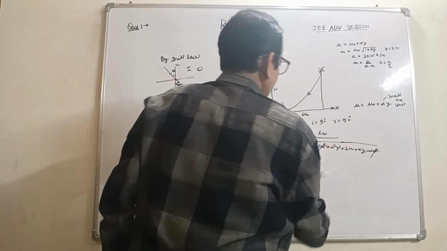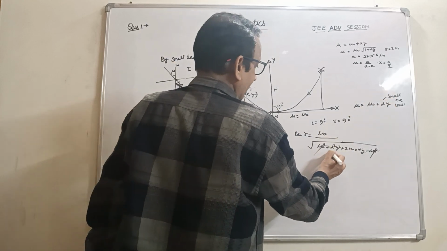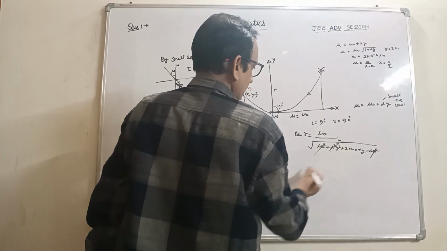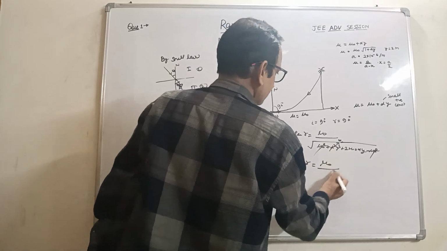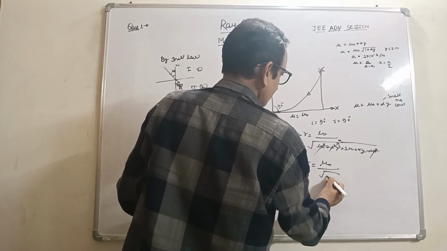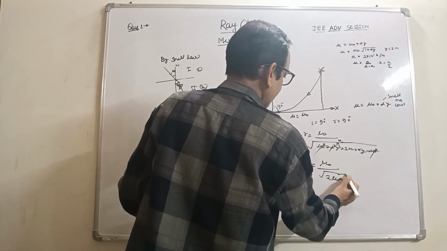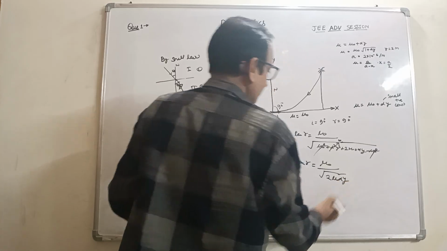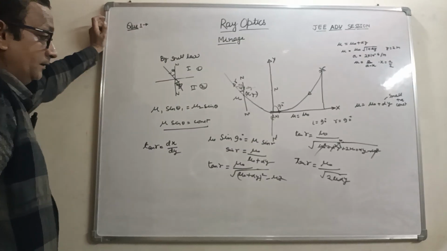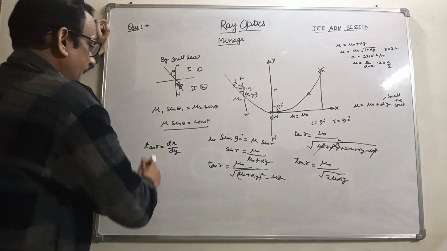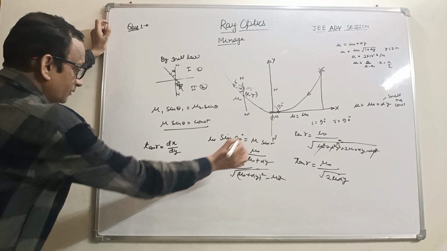Here mu naught square cancels, and as alpha is very small, the alpha square term will be 0, and tan r becomes mu naught upon under root 2 mu naught alpha y. So we can write dx over dy is equal to tan r.